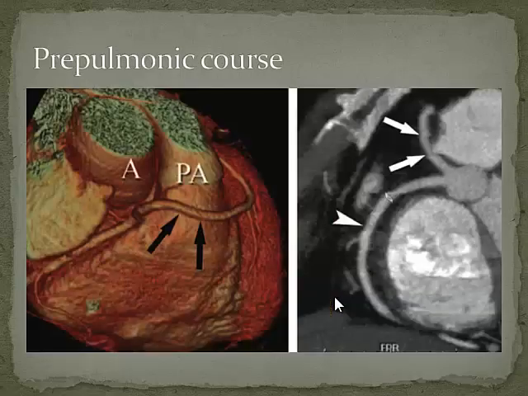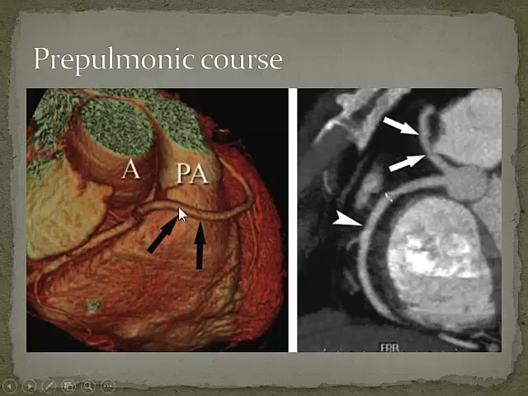Okay. This is the pre-pulmonic course that I was telling you about. So basically the left coronary artery is arising from the right side. It's going anterior to the pulmonary artery, and then it's dividing into your LAD and your circumflex artery. So you will see all these courses during the course of today, hopefully, so that you're much more comfortable with identifying the abnormal course of these coronary arteries.